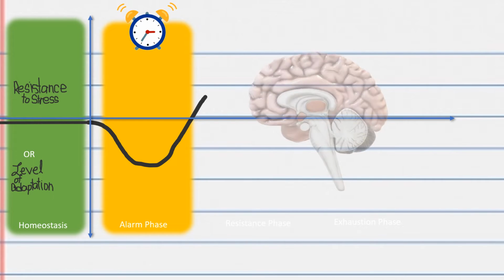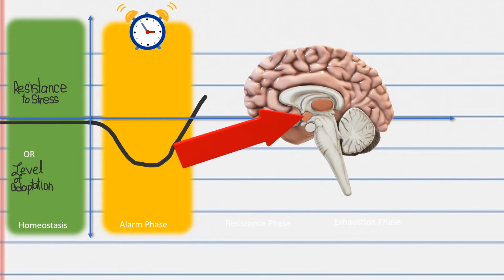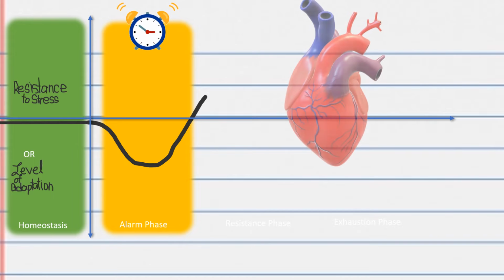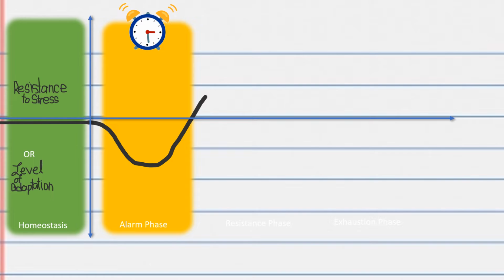The body responds with a distress signal sent to the brain, to the hypothalamus, to release hormones called glucocorticoids. Glucocorticoids trigger the release of stress hormones, adrenaline and cortisol. These give the person an increase in energy, increase in heart rate, increase in blood pressure. These physiological changes are controlled by the sympathetic branch of the autonomic nervous system, or your body's fight or flight